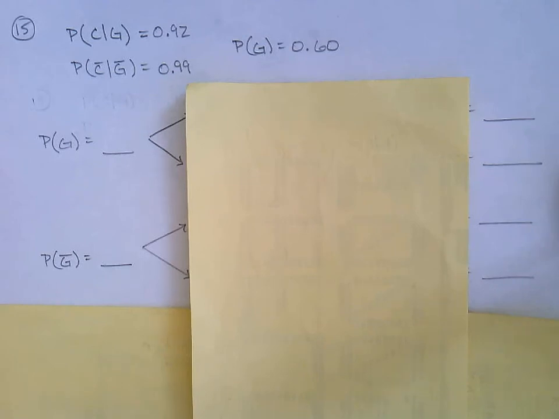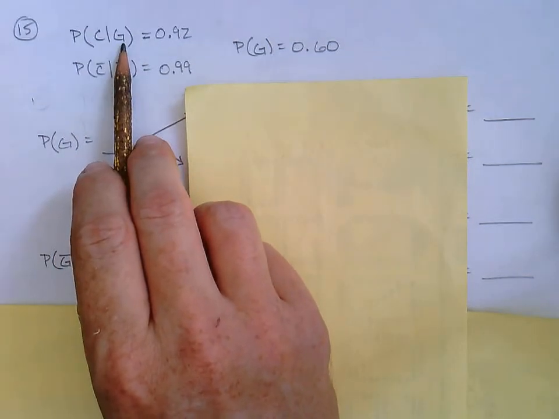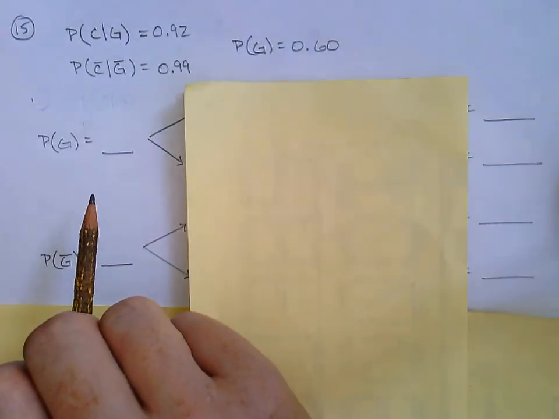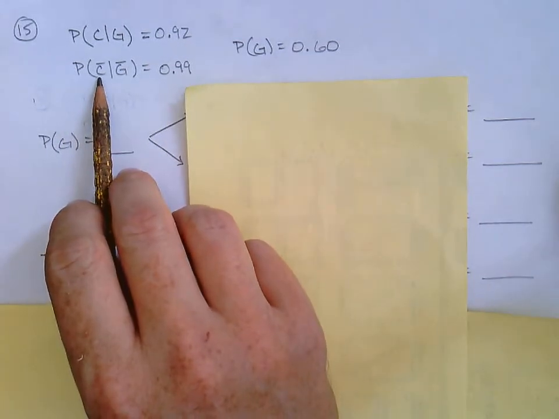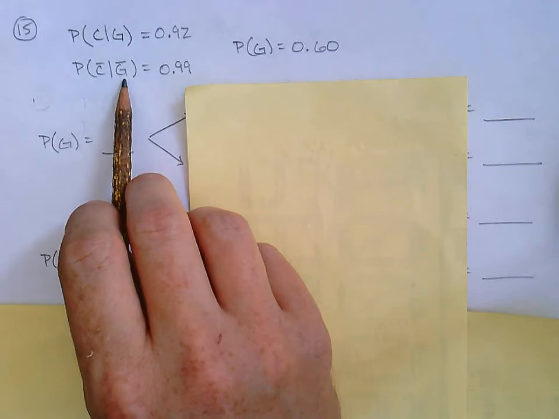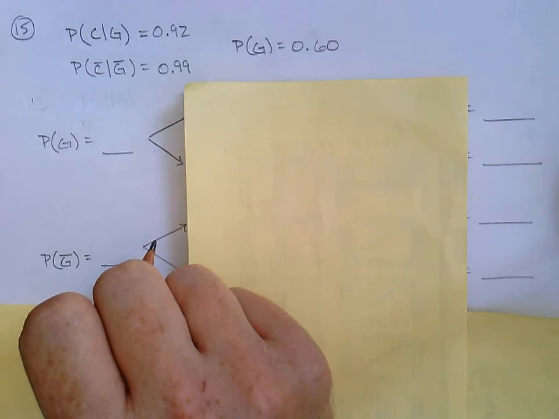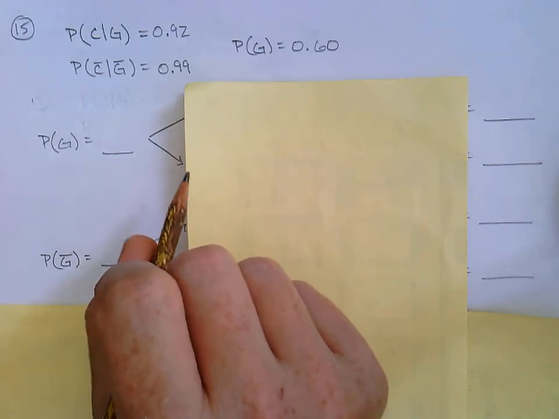So they told us that, let's kind of go ahead and read. Suppose the probability the defendant is convicted given guilt. So that's the first one I've got there. Convicted given guilt is 92%. Right? And the probability the defendant is acquitted, so acquitted means not convicted, given innocence, so that's not guilty, is 99%, 0.99. And they also told us, suppose that 60% of all defendants are truly guilty.